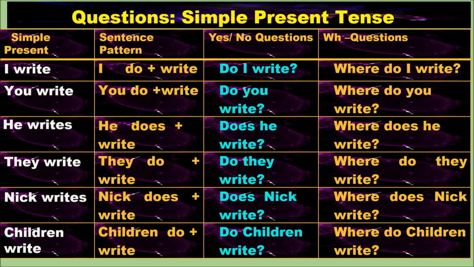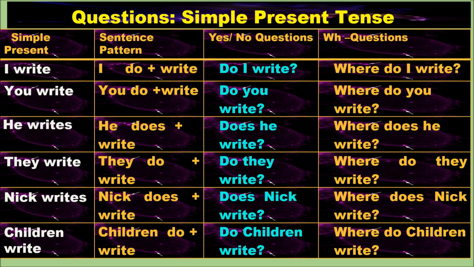And here is one small tip, like how we have seen in the past tense. Here you can check I write means do plus write. Because in most of the sentences you will have a helping verb, like I'll go to Hyderabad tomorrow. And the question will be, when will you go? Right? So there is the helping verb will. Like I go to game every day or write letters every day. Here there is no helping verb. So you can't frame a question without a helping verb, especially with the WH word. For example, what do I write? Or where do you write? This is how you can do.